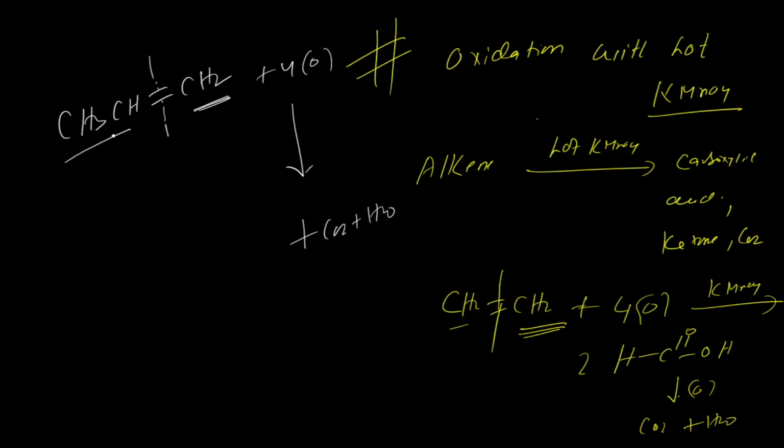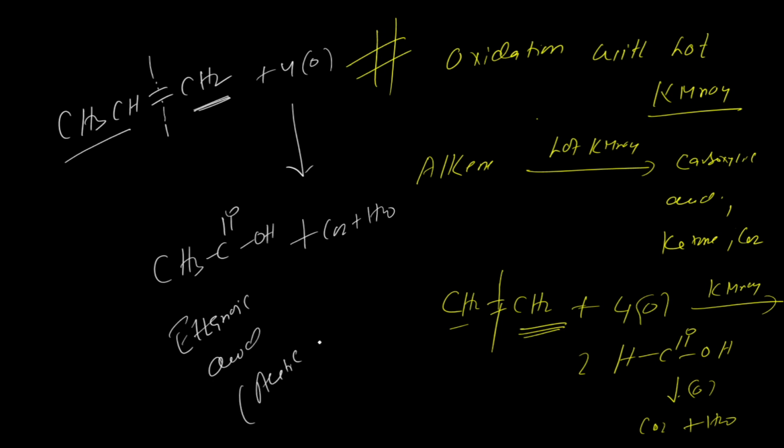And this is the two-carbon carboxylic acid, CH3, C double bond OOH, known as ethanoic acid, which is also known as acetic acid. Acetic acid is used in vinegar, which we use in food items.